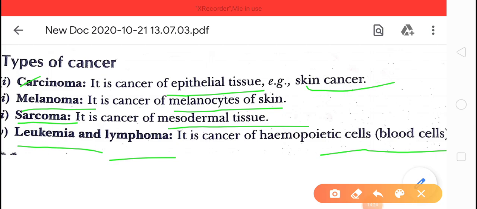Sarcoma, that is the cancer of mesodermal tissues. And fourth, leukemia, that is the cancer of blood cells, or we can say blood cancer.